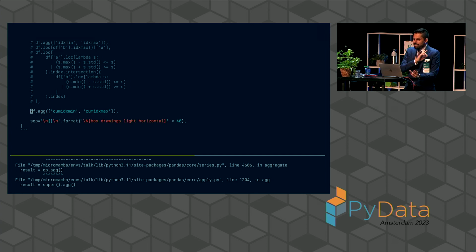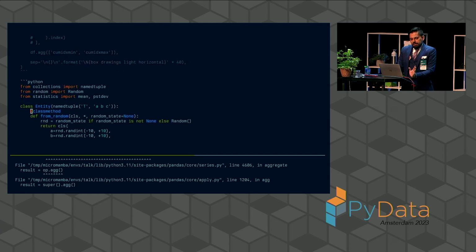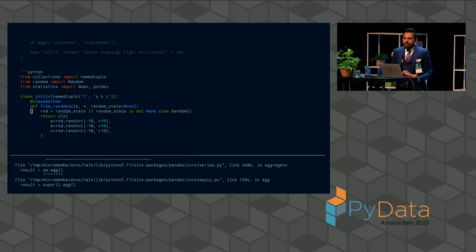Now, I will say, when I discovered that we were missing this, I went into the pandas source code and tried to see how much work it would be to add in a cumulative index min and a cumulative index max, because I thought, if index min and index max already exist, isn't it just a cut and paste job? Unfortunately, that's not the case. It is also that libraries like pandas are very complex, and they have many layers of indirection, and it does take a while for you to become familiar with how you can slot in these new methods. It is not an easy feat to add some new functionality to pandas for a library of its level of maturity. So, facing that, I wonder, how do I go about solving this problem?